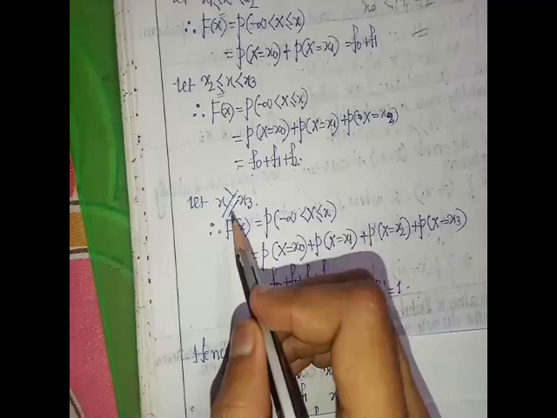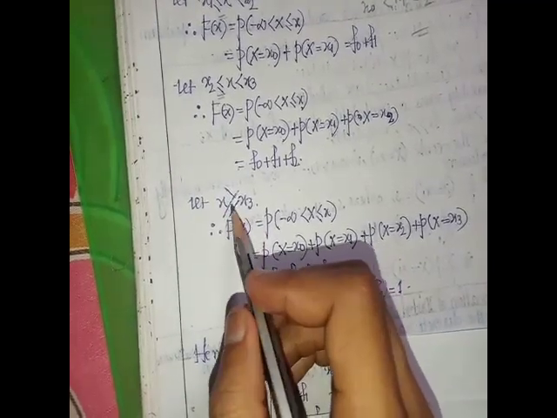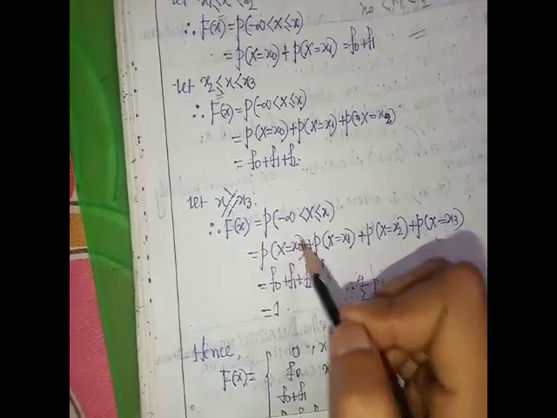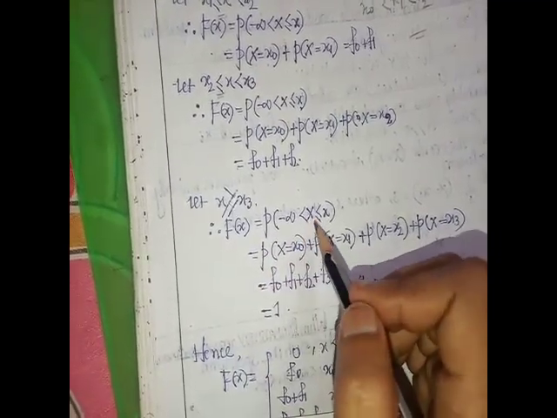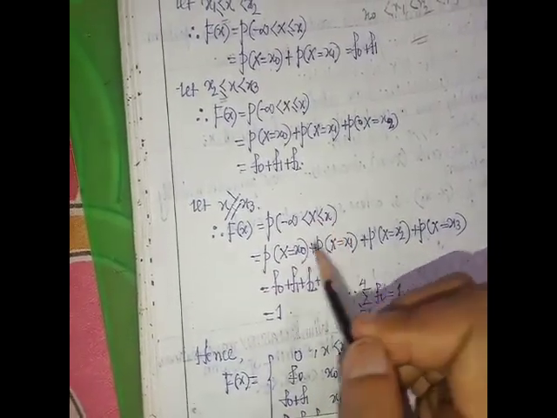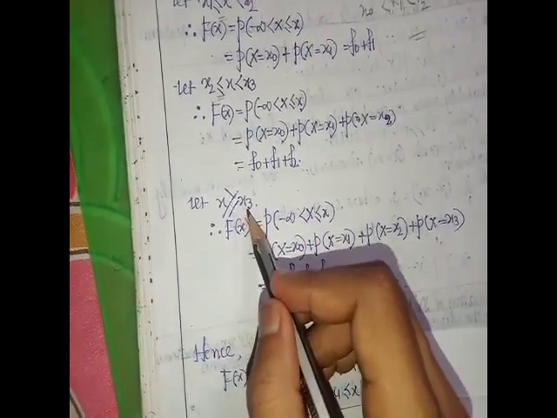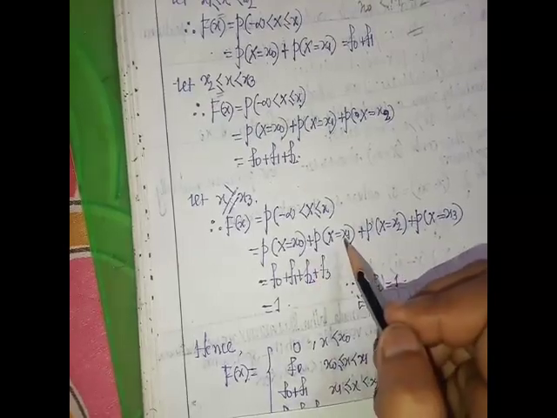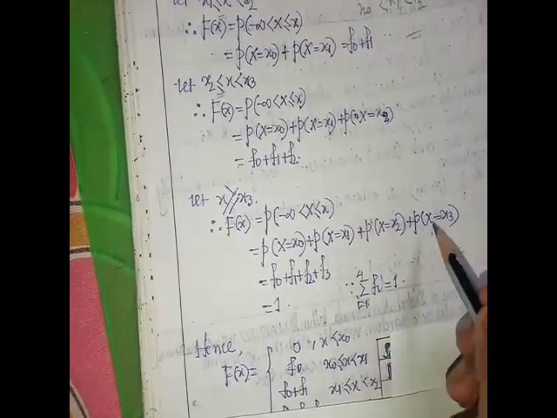Next case is x greater than or equal to x_3. In this case the distribution function is the probability that X is less than or equal to x. Since x is greater than or equal to x_3, it contains four points: the probability of X equal to x_0, x_1, x_2, and x_3.